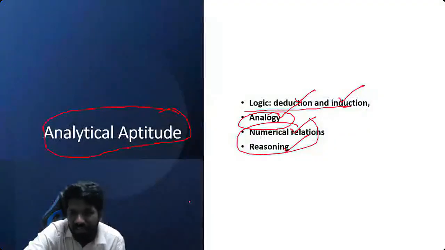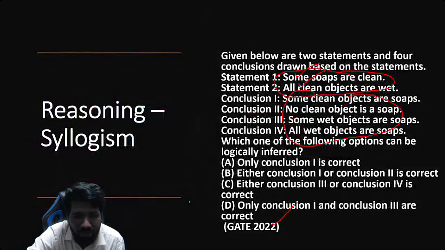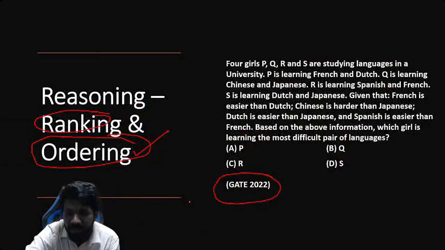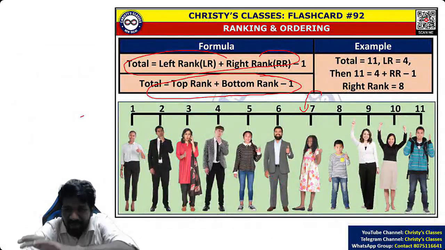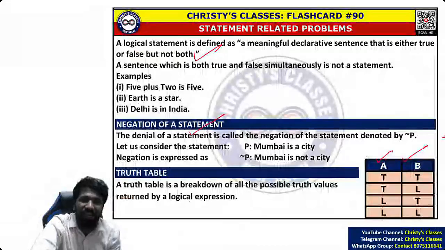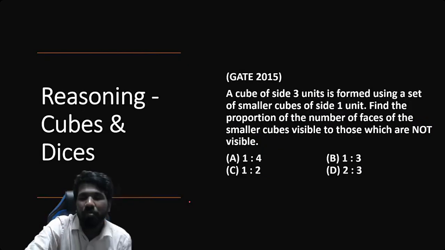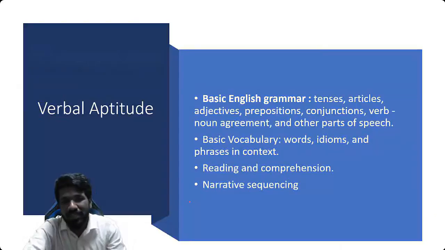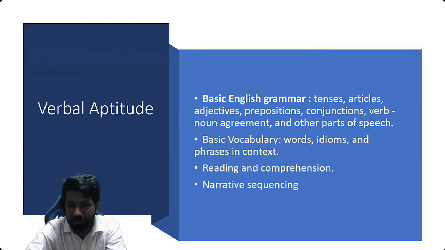So I try to teach in such a way that, from a student's perspective, I know what challenges you face when you listen to the solution, because I have been dealing with almost 2 lakh aspirants in the last 10 years. Again, I'm not boasting. I'm telling you that is how this course is designed. So by each of the lectures, you will become more and more confident in the general aptitude section, and you'll be able to easily score good marks in general aptitude.